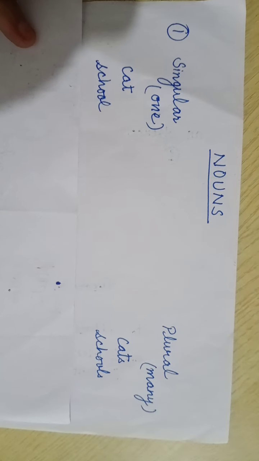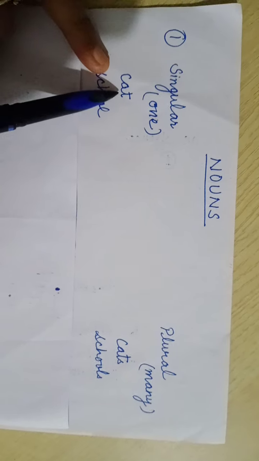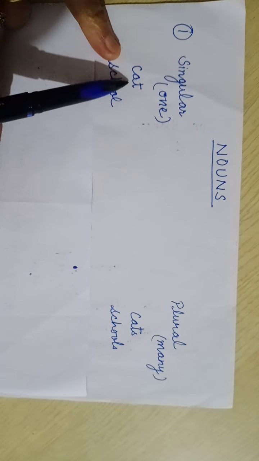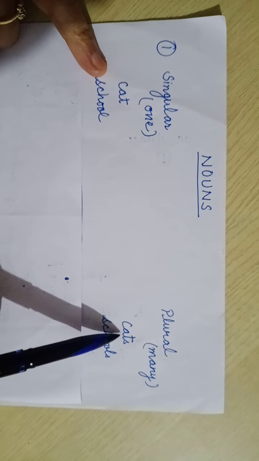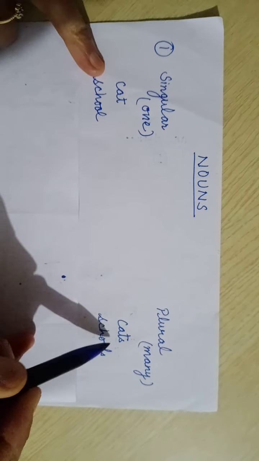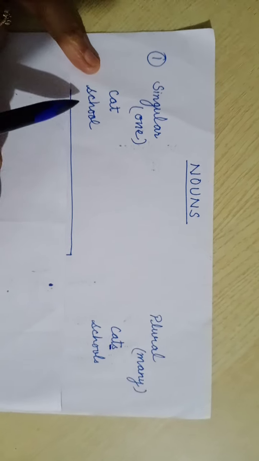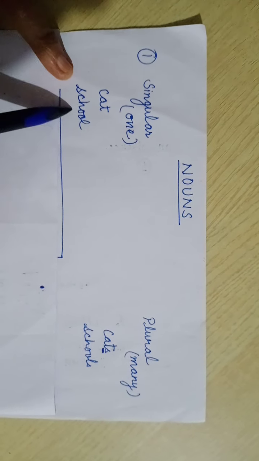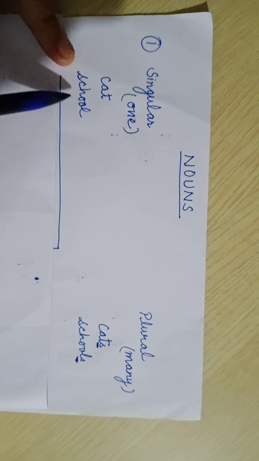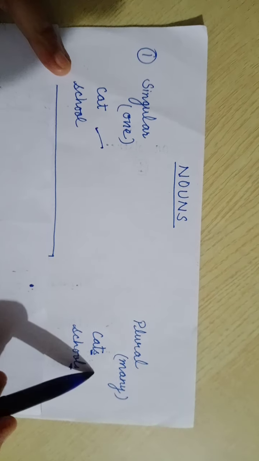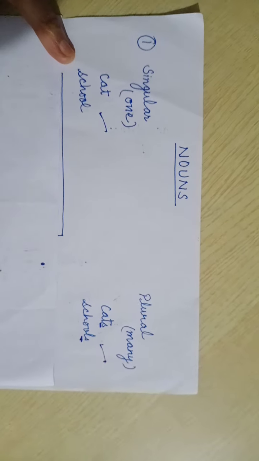Singular and plural. Say I have written here cat. The word cat is a singular noun and it is converted into plural by adding s to it. Right? Then the word school, and it is made plural by adding s to it. So this is a singular noun, and this is a plural noun.